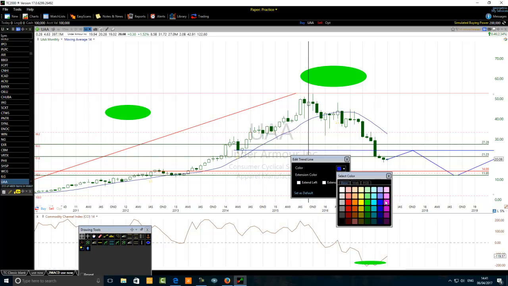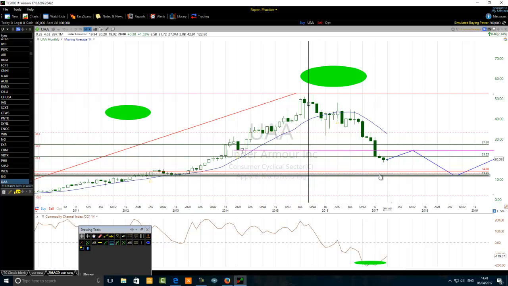So what I'm saying here is, if Under Armour shows a bullish candlestick bar on a monthly chart, closing just a little bit above that pink line, which is the $24, because the CCI is turning and the price is also after dipping below the $24, if it closes above that $24, that will be an invitation to buy.